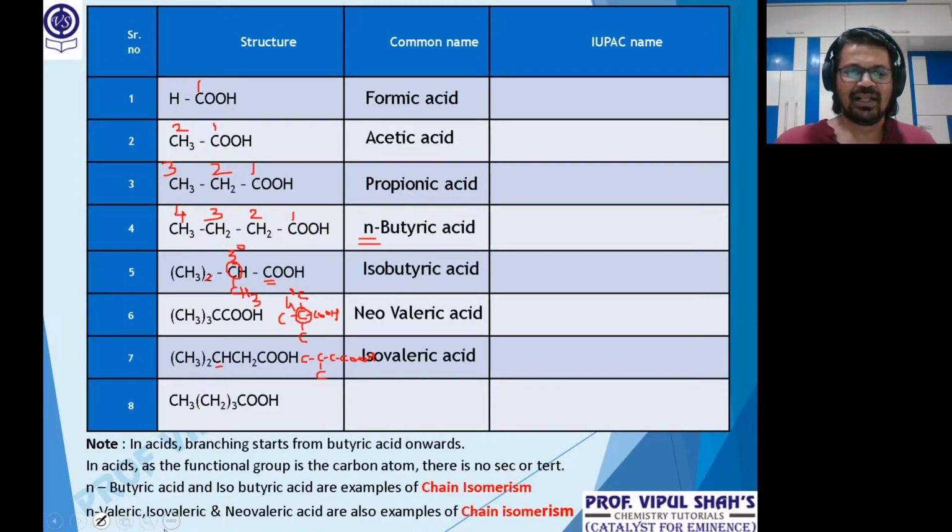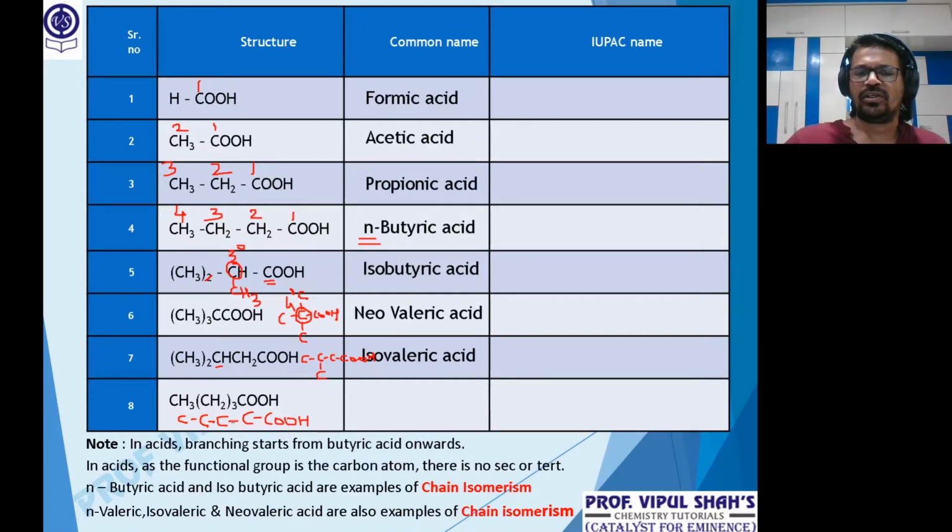Okay. I'll just erase this so you have an idea. Let it be there for some time. IU packet will help. Okay. And the last one. CH3. So I'm drawing one carbon. CH2 3 times. CH2 means 2 valencies are short. So CH2 is always in a straight chain. CH2 3 times. And then COOH.